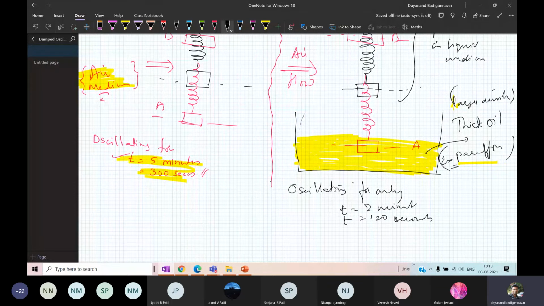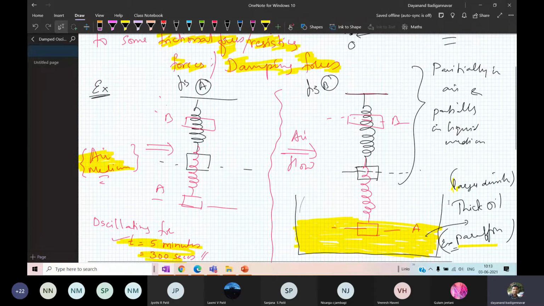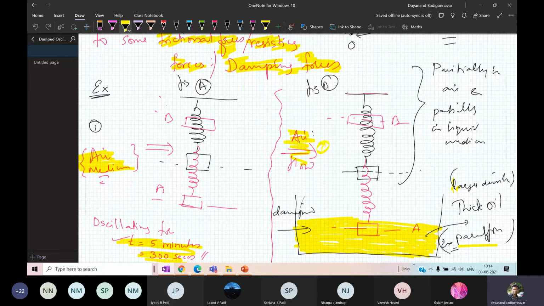Why? Because whenever I have this liquid medium, the spring mass system will face a lot of friction or damping. So we have added one more damping system to it. Here there is only one damping. Here I have two dampers. The first one is the air medium, this is the airflow. And this is the damping liquid I have chosen, the second one.